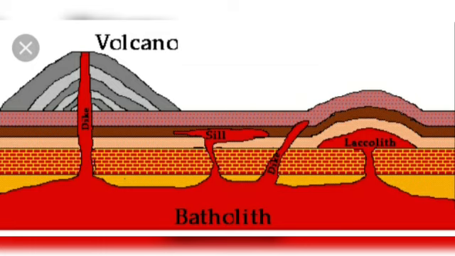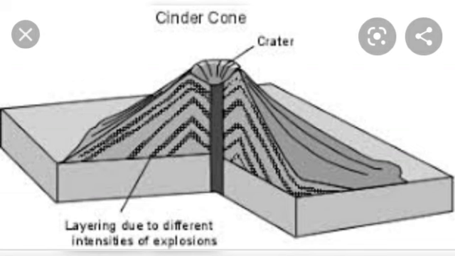Then we have the sill and the dikes. Sill is when the lava solidifies, before it comes out, between the horizontal layers of the parent rock, and dike is when magma solidifies in the vertical column of the bedrocks. Lopoliths are when the lava solidifies in shallow basins in the shape of a saucer or cup. And phacoliths are dome-shaped and are formed when the acid lava solidifies on the anticlines or on the bases of the synclines, the limbs of the mountains.